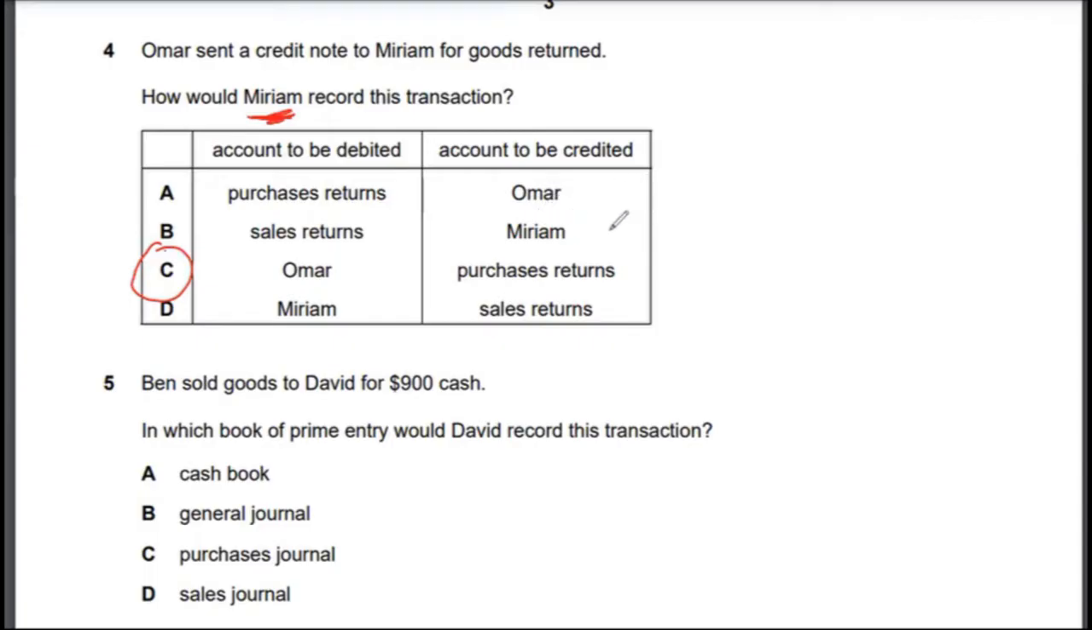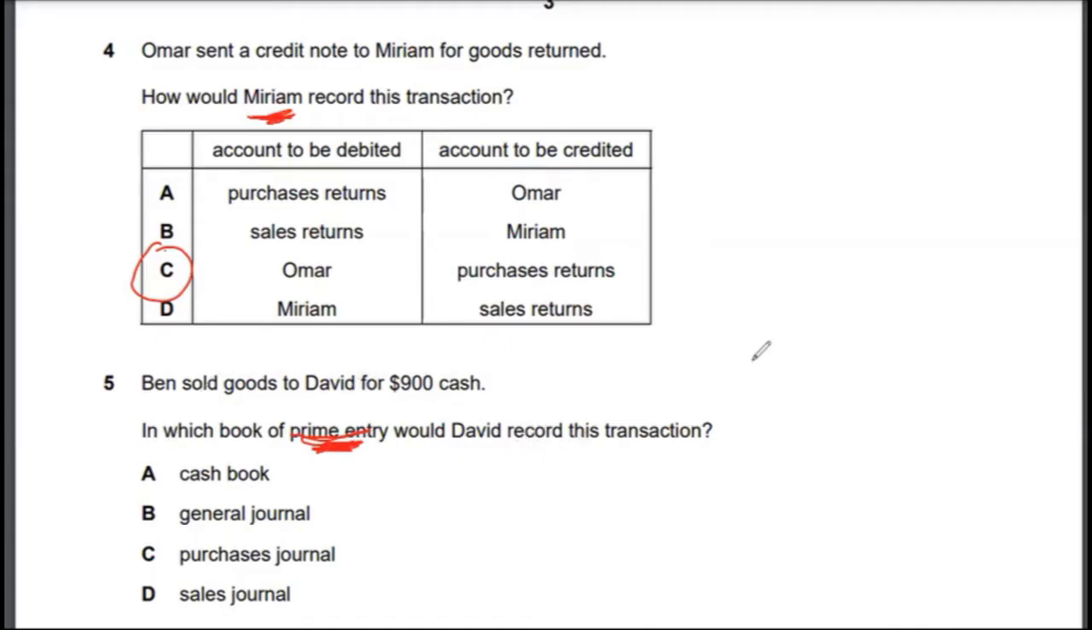Because Umar now needs to pay less to Mariam, basically, right? So therefore Umar will be debited, and the account credited will be purchase return. So the correct answer to multiple choice 4 would be option C. Multiple choice 5. Ben sold goods to David for $900 cash. In which book of prime entry? So prime entry means basically where the transaction will go through first, where it will be recorded first. Would David record this transaction?